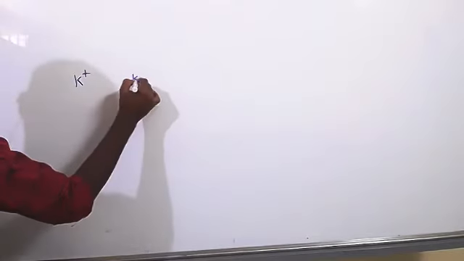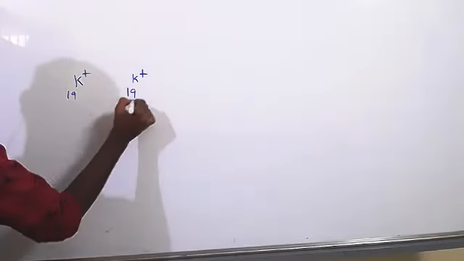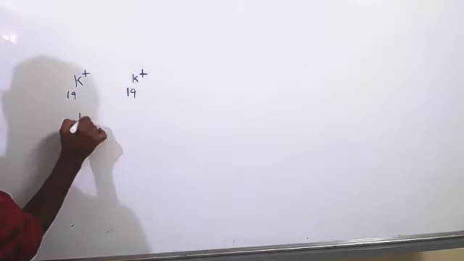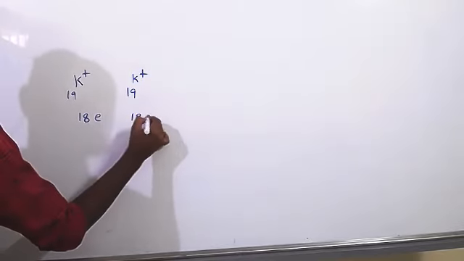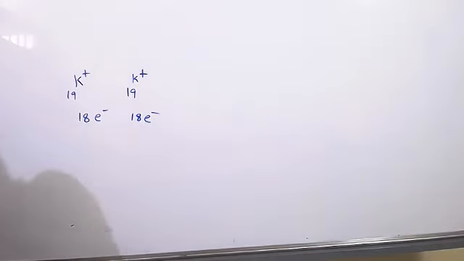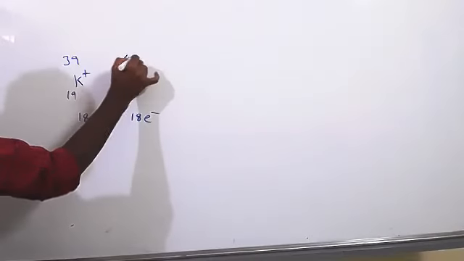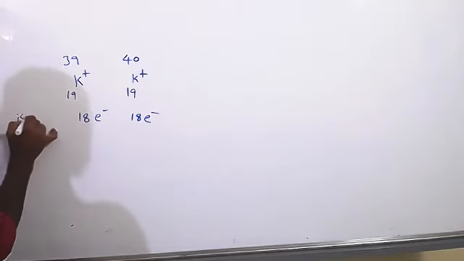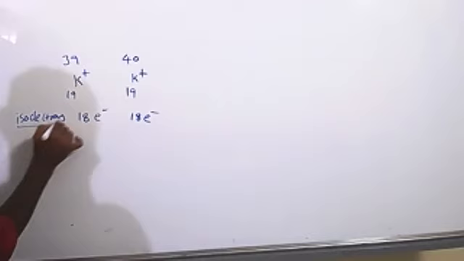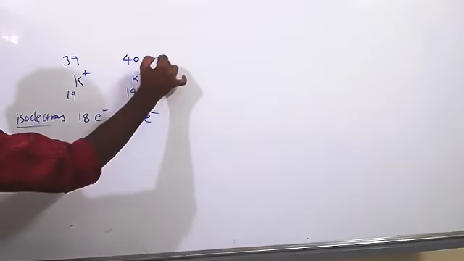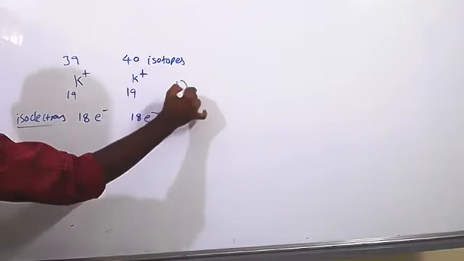See option B. K plus, K plus, both having 18 electrons. It's potassium only, same atomic number also. Atomic number is 19, but it has 18 electrons only because it lost one electron. It has 39 mass number, here 40. Same number of electrons, so isoelectronic, and same atomic number, different mass number, so isotopes. Option B is correct.